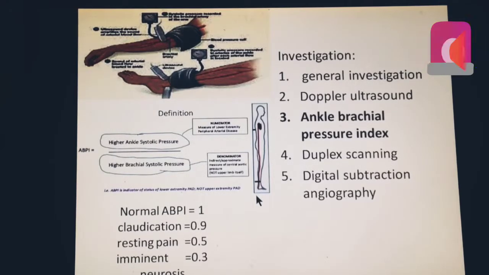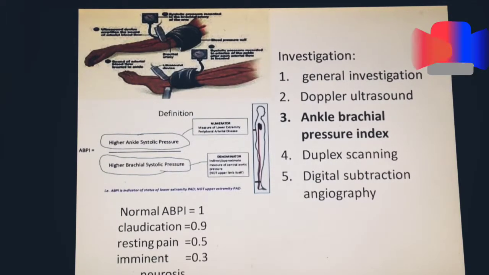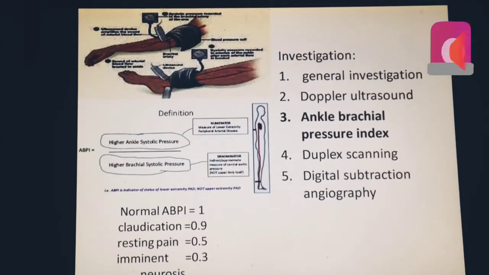Then next we have duplex scanning. It is similar to Doppler, but it is more efficient. It provides images of the vessel. Then next we have digital subtraction angiography. This gives us an even more detailed picture by subtracting the artery at every millimeter. But the hazards of this are that it can result in aneurysm formation, hematoma, false aneurysm, thrombus formation, and arterial dissection. It is not possible to scan the intrathoracic artery, because it produces a poor image of the aortoiliac segment.